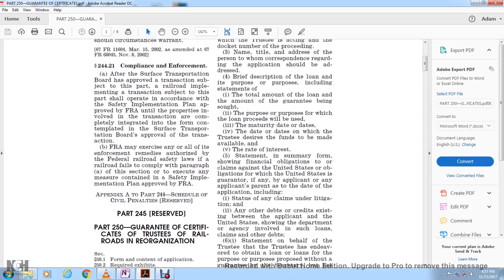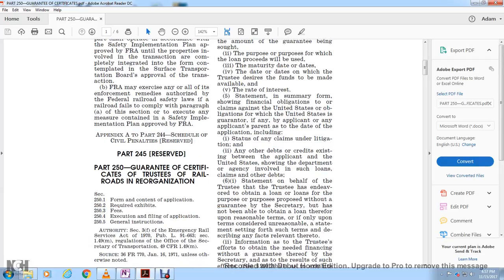5, the rate of interest. 5, a statement in some form showing the financial obligation and any claim of the United States for the obligation for which the United States is guarantor. If any application for payment is pending as of the date of the application, including the status of any claims or litigation. 2, any debts or credits existing between the applicant and the United States, including the department or agency involved with such a loan, and the claims such as other debts.